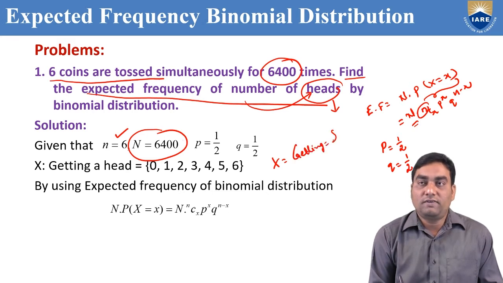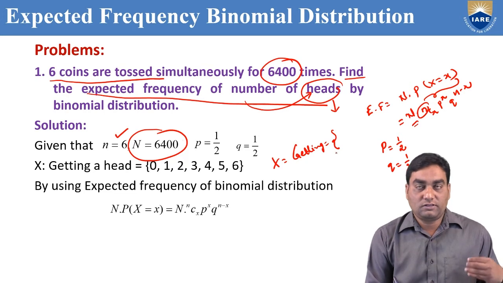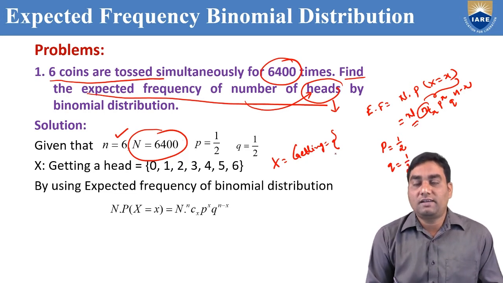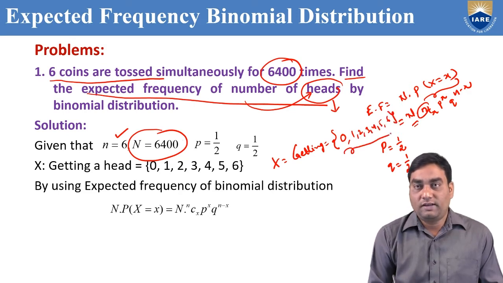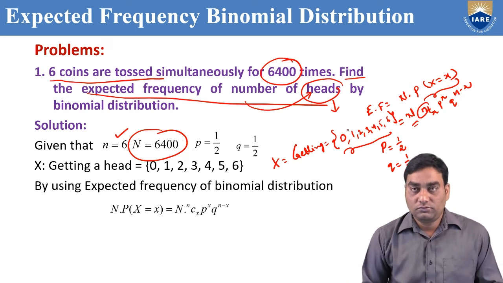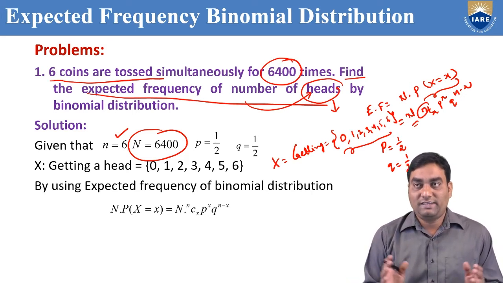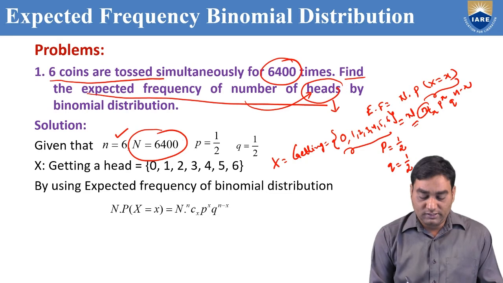What are the small x values? If 6 coins are tossed, what are the possibilities of getting heads? Maybe 0 heads out of 6 coins. Maybe 1 head, 2 heads, 3 heads, 4 heads, 5 heads, 6 heads. So these are the small x values. All values we have. Now we can find the expected frequency by using binomial distribution.